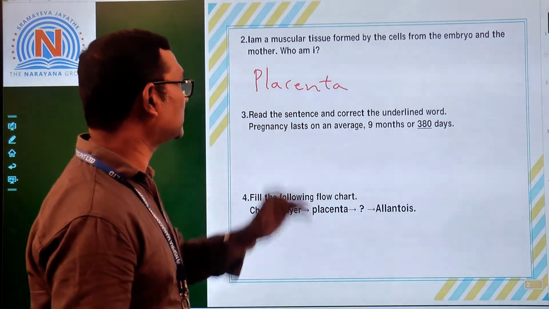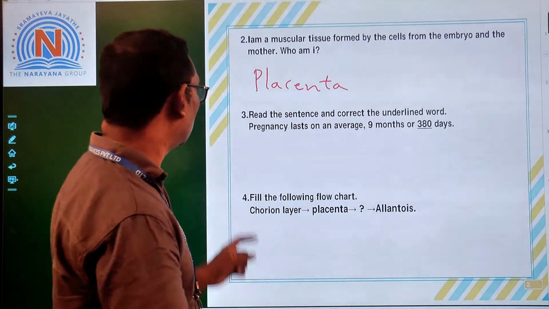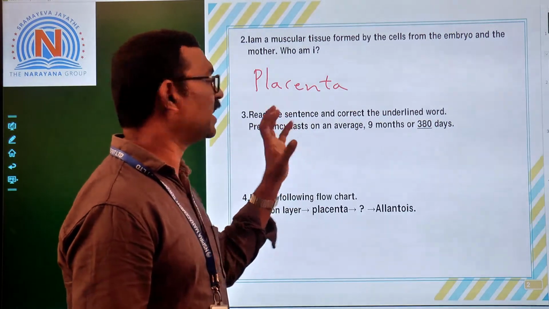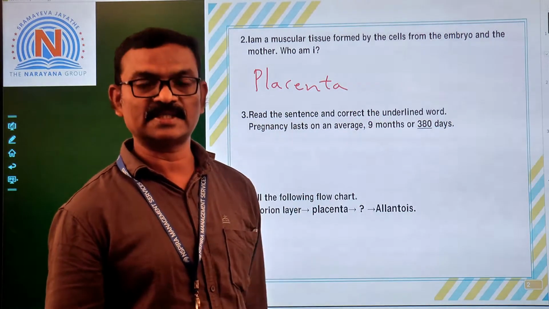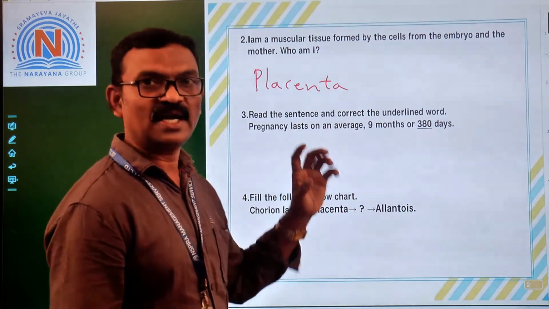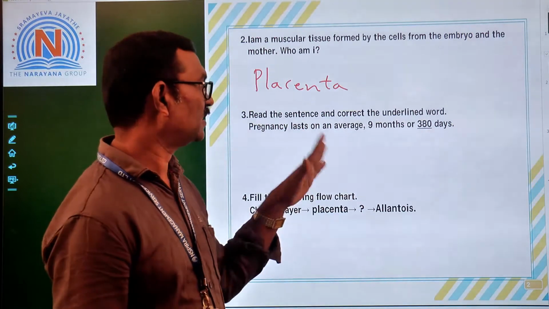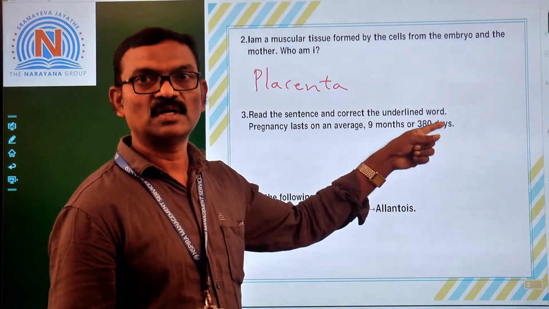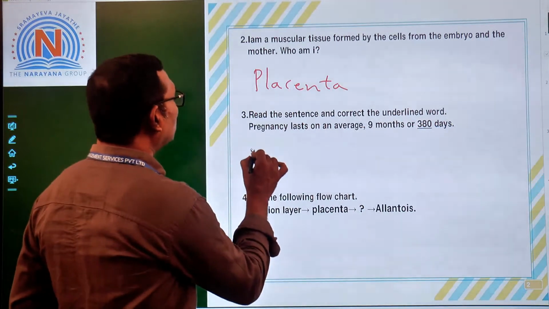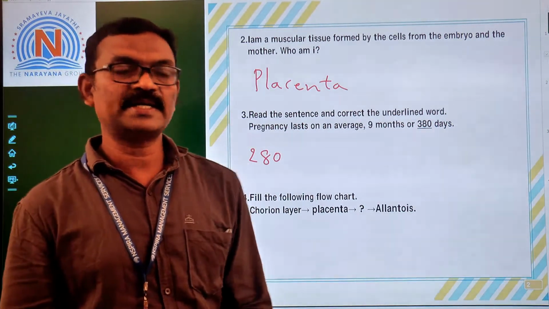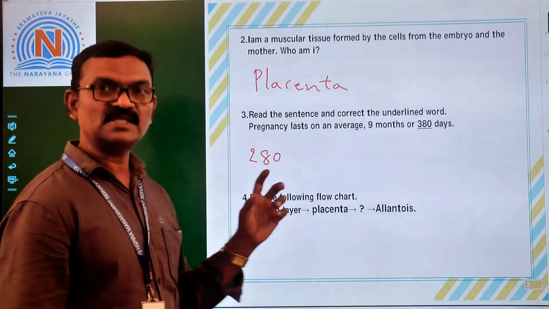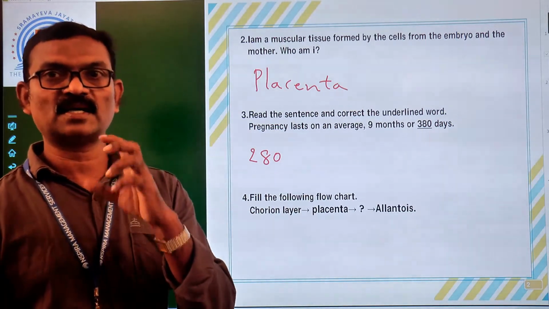Next, read the sentence and correct the underlined word. Pregnancy lasts an average 9 months or 380 days. The 380 is underlined. This is wrong, so we have to correct it. It is 280 days. Pregnancy lasts for 9 months or 280 days.